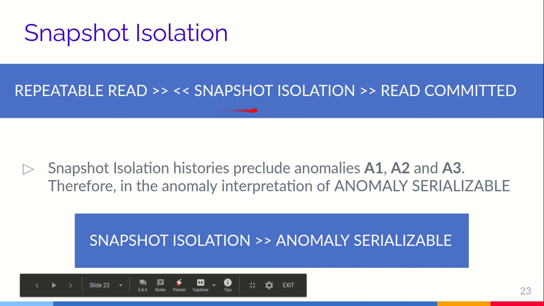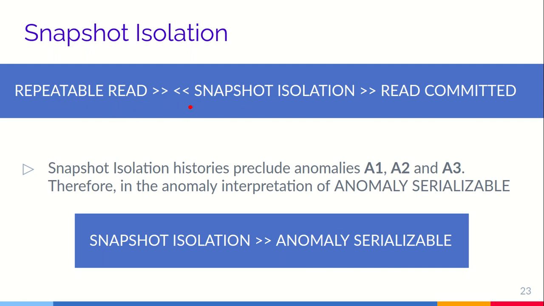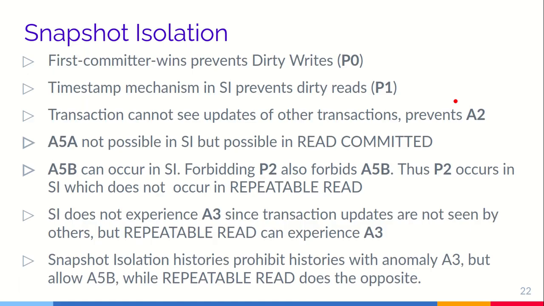So repeatable read and snapshot isolation can't be compared based on these anomalies that we have discussed, but snapshot isolation is better than read committed, because A5A read skew is not possible in snapshot isolation, but it is possible in read committed.